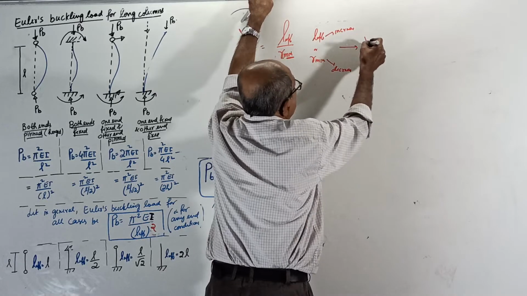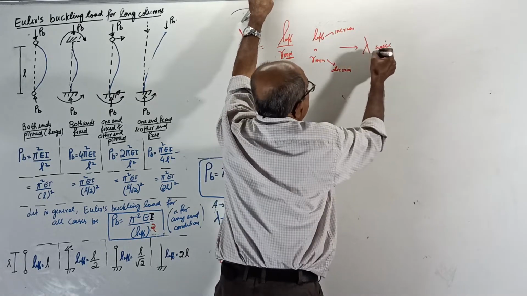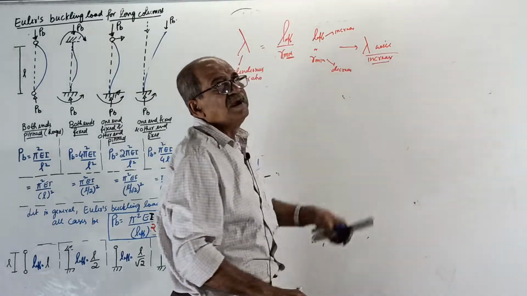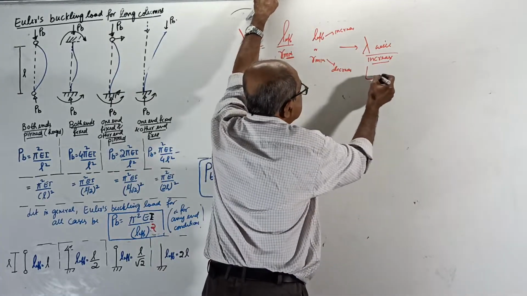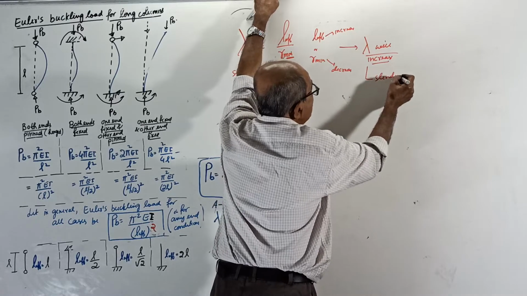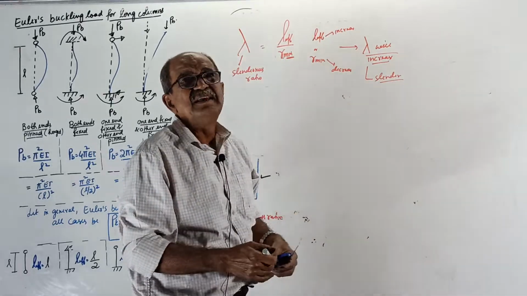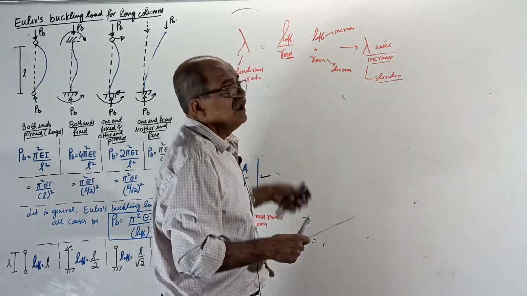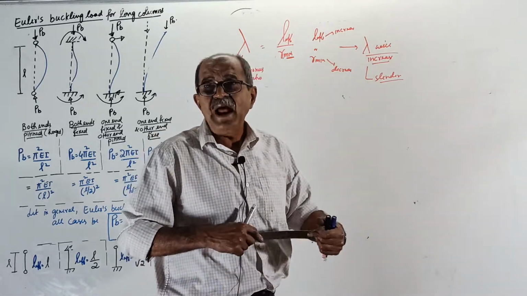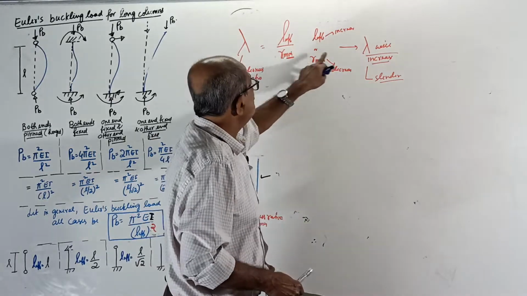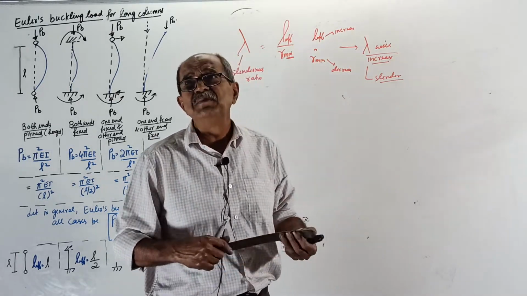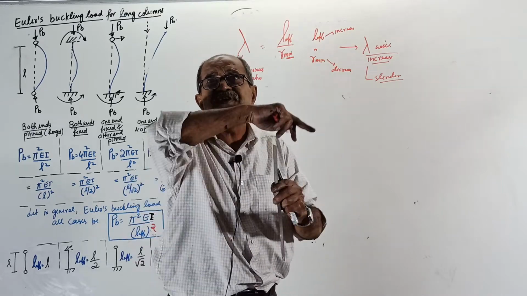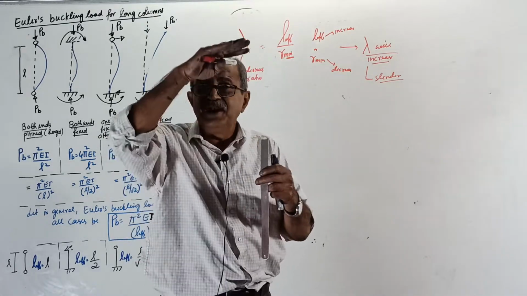Then lambda will increase, and finally, if you increase beyond the limit, it will become a slender column. Slender is a bad word. See, slender means what? Weak. So that's why it is called slenderness ratio. Now, practically, it is better not to have high lambda. Lambda high means the column becomes weaker. So when you design, you should give sufficient cross section so that lambda is reduced.